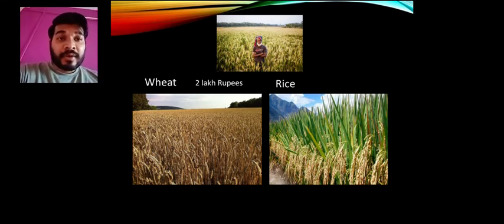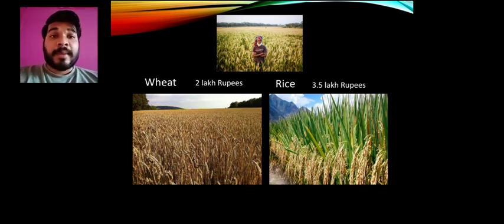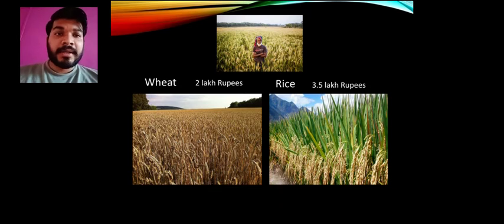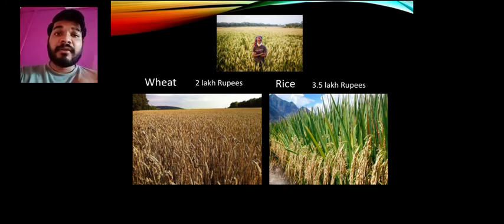And same way your friend has the same piece of land, the same method of cultivation, only the crop is different. You are growing wheat and your friend is growing rice. From rice, your friend earns 3.5 lakh rupees. So what is happening? You have used the same field of land and the same method of growing crops and harvesting, but you have earned 2 lakh rupees, whereas your friend, growing rice on the same piece of land, is earning 3.5 lakh rupees. So you chose wheat and you left out what?